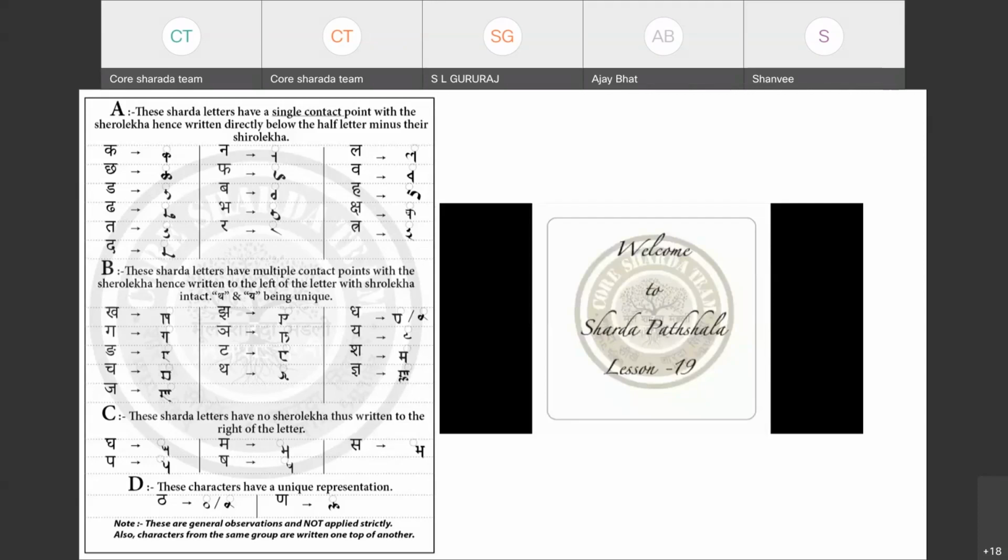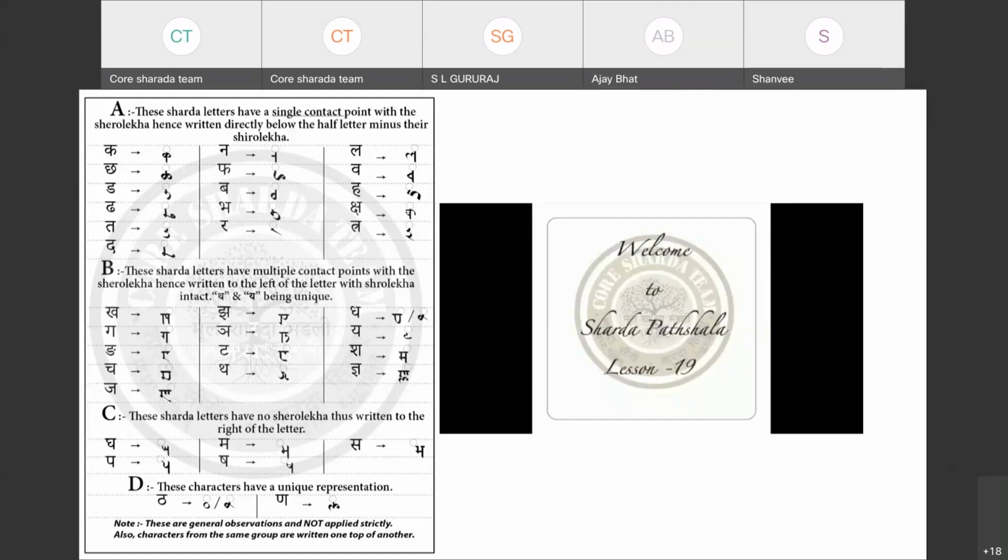When there is a letter of category A, we write the letter in the center, directly below the alphabet, and we do not add the Shirorekha. That is rule number 1. So I will read it again: when there is a letter of category A and it is written below, we write it exactly in the center and we do not add the Shirorekha. Don't worry about whatever I'm saying, we will also practice those.